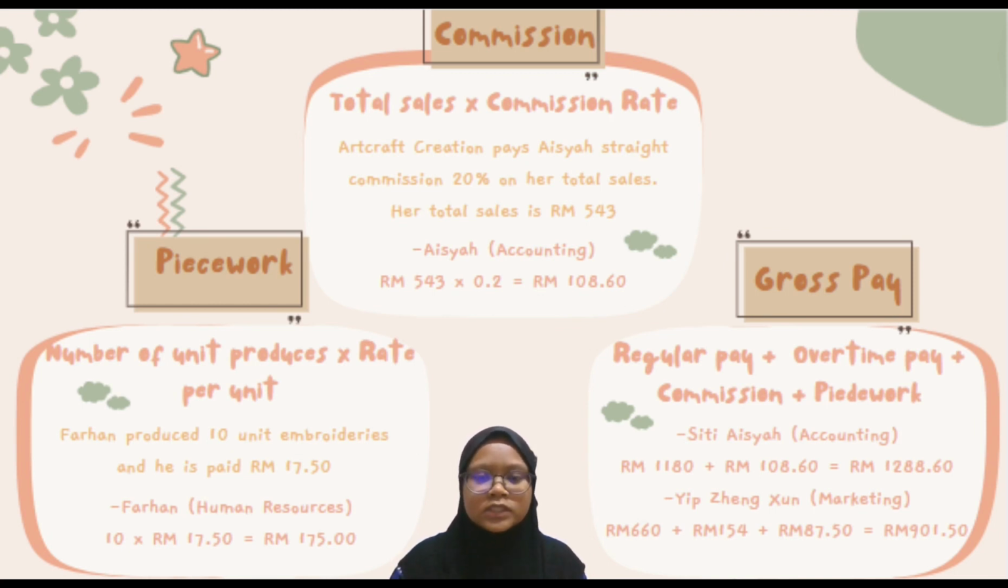So for example, Siti AISYAH, 1,180 ringgit we got from regular pay for AISYAH, plus 108 ringgit 60 cents from commission, and the total gross pay for AISYAH is 1,288 ringgit 60 cents. For another example, ZHENG. The regular pay for Yip Zenzen is 660 ringgit plus 154 in commission. And for piecework for Yip Zenzen is 87 ringgit 50 cents. So the total gross pay for Yip Zenzen is 901 ringgit 50 cents. So this is how to calculate the commission, piecework, gross pay, and the rest.